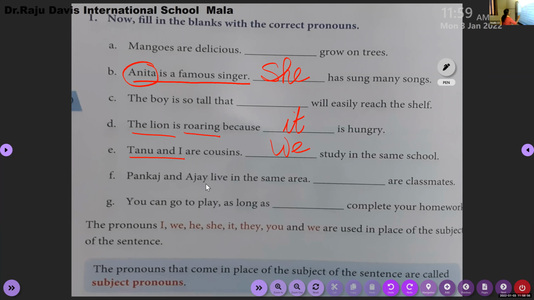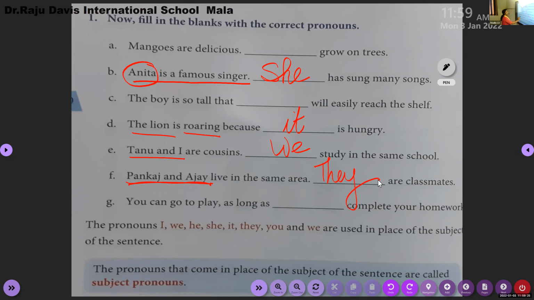Okay, Pankaj and Ajay. Which pronoun do we use there? Here we can't use we. Two of them are there. How many pronouns are there? 7 pronouns are there. For people, which pronoun do we use? It is more than 1, so we can't use you there. They, very good. It is they.